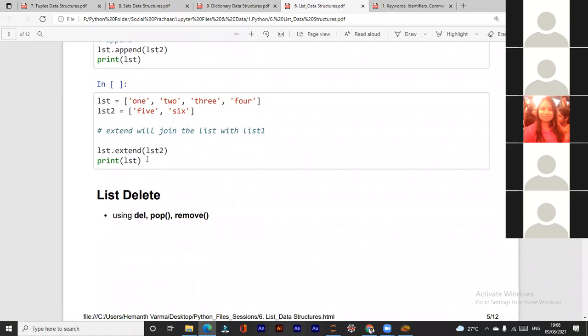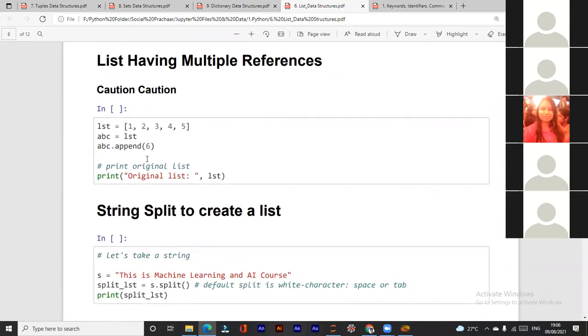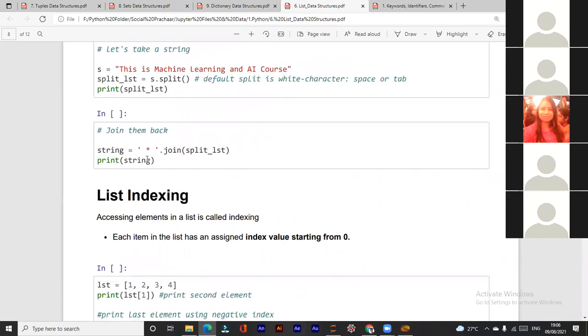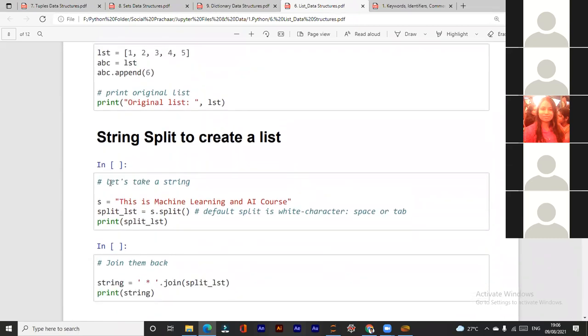Extend will just join the two lists. We have seen sorted, sort, list indexing. Okay, splitting a string.